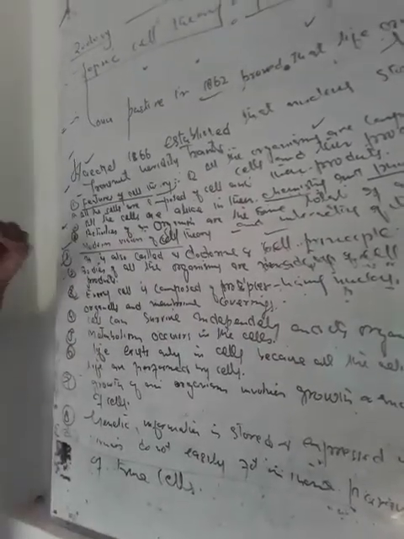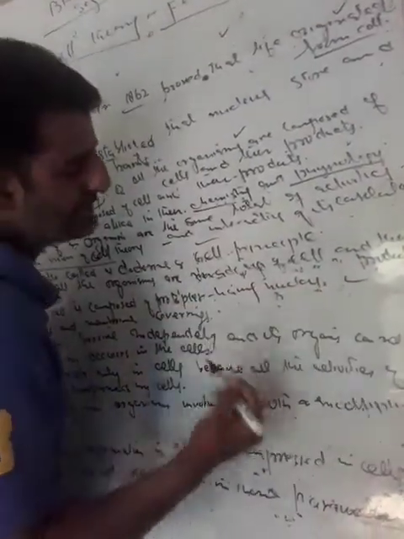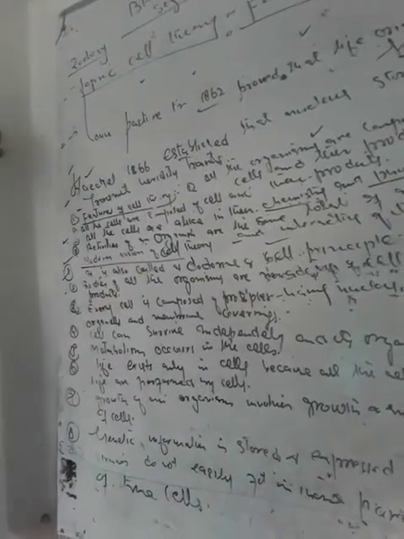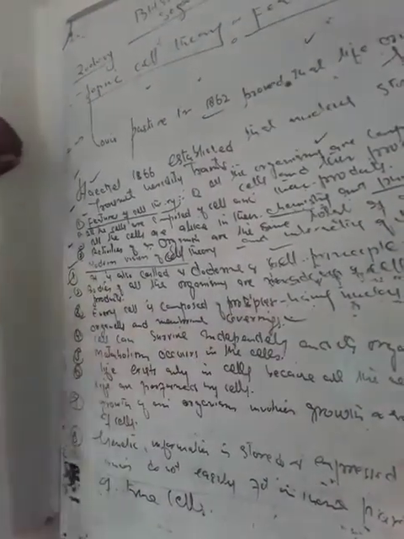The third point is every cell is composed of protoplasm. Every cell is composed of protoplasm, nucleus, organelles, and membrane coverings. It is clear to you now that every cell has protoplasm, a nucleus, organelles, and membrane coverings.